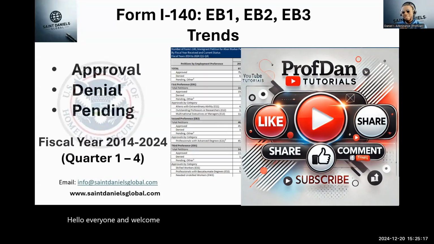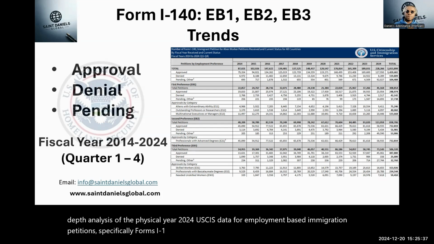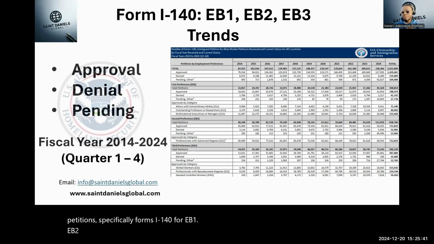Dan Tutorials. In today's video, we are diving into an in-depth analysis of the fiscal year 2024 USCIS data for employment-based immigration petitions, specifically forms I-140 for EB1, EB2 NIW, and EB3 categories.